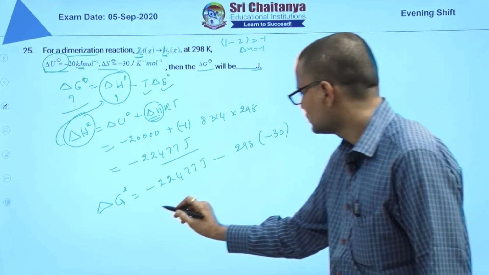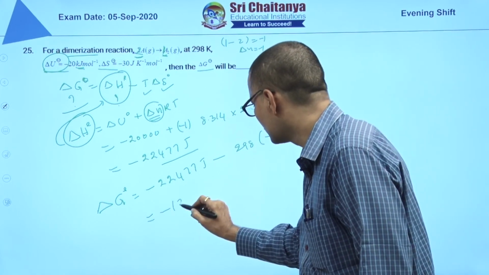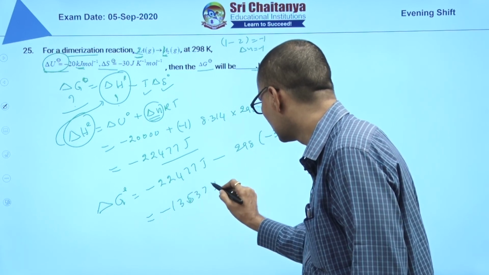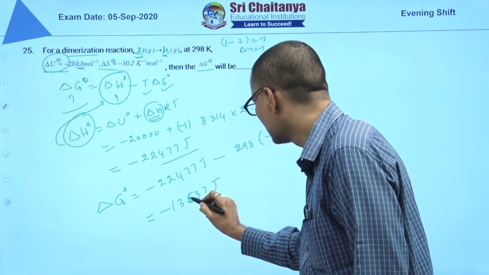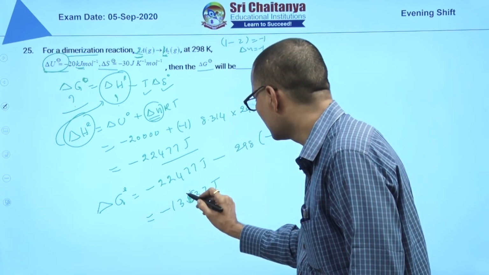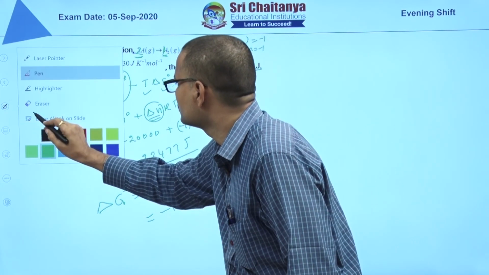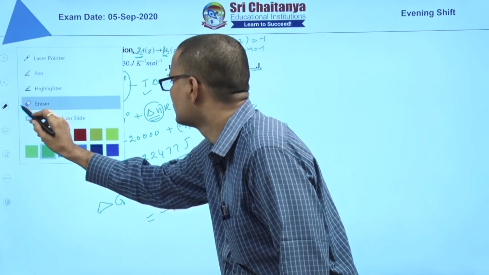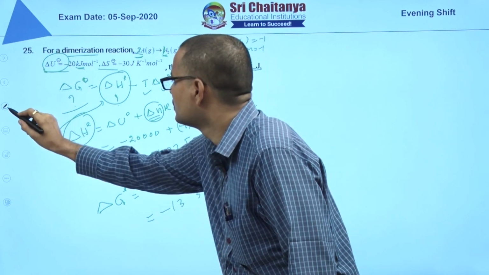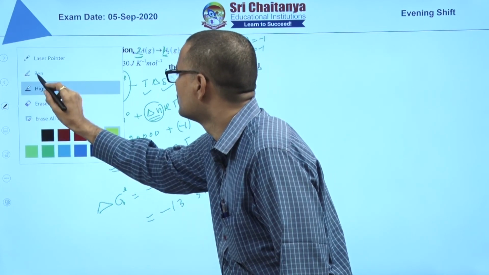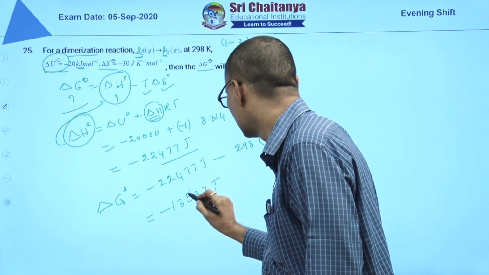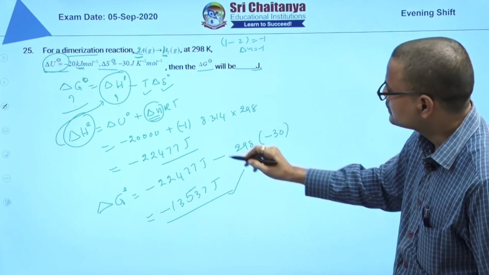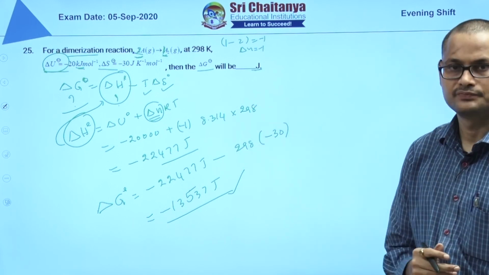Once you solve this, you will get minus 13,537 joules. So this is a little calculation thing. So answer is minus 13,537 joules for 25th question.